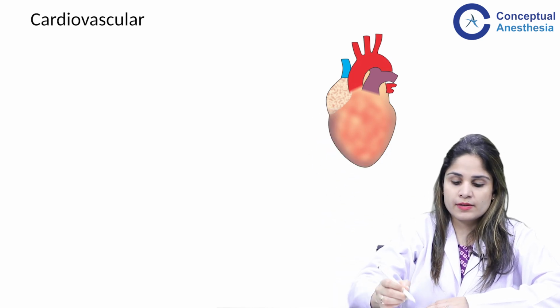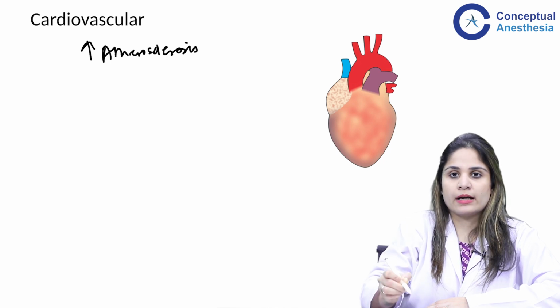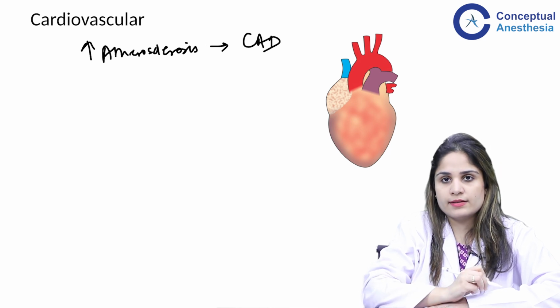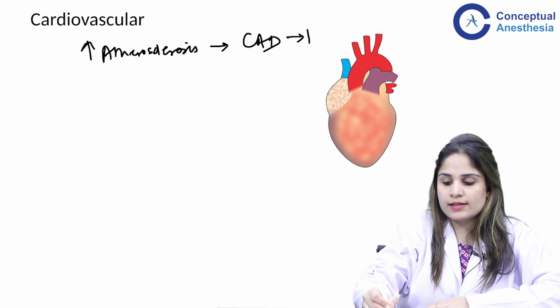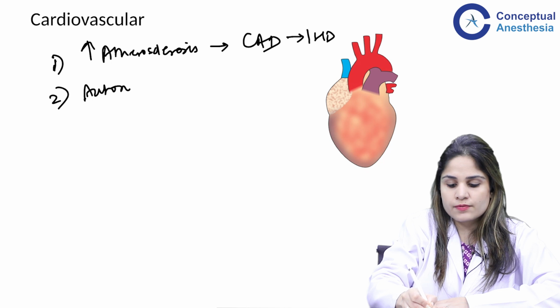Now all patients of diabetes, as you know, have an increased risk of atherosclerosis. Atheroma formation in them is very quick. So as a result of this, they can easily get coronary artery disease, so chances of IHD in them increase. The second problem that happens in them is autonomic dysfunction.